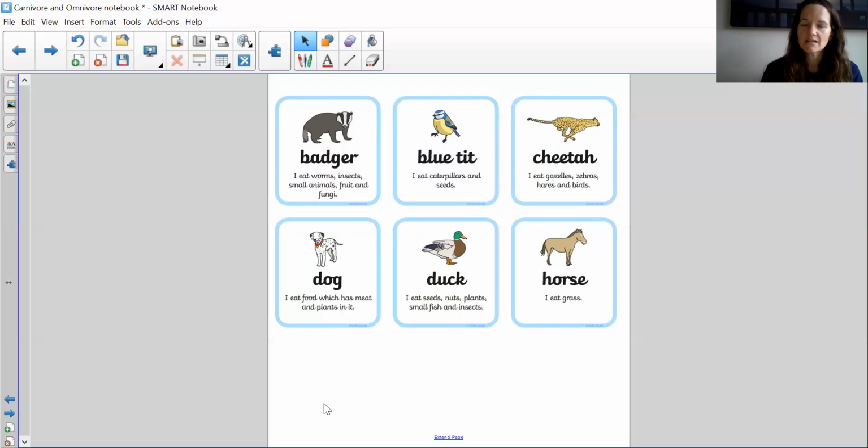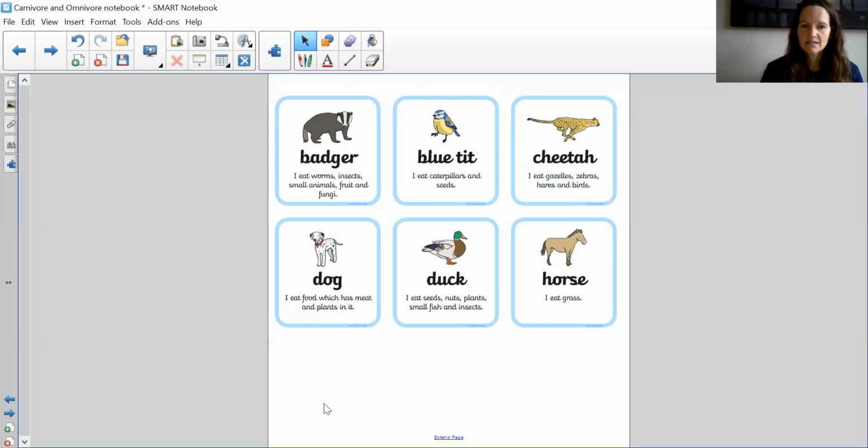What about a cheetah? It eats gazelles, zebras, hares, and birds. Now those are only animals. So a cheetah would be a carnivore because it only eats other animals. It only eats meat. Then we have a dog. I eat food which has meat and plants in it. So a dog eats both, so it would be an omnivore.